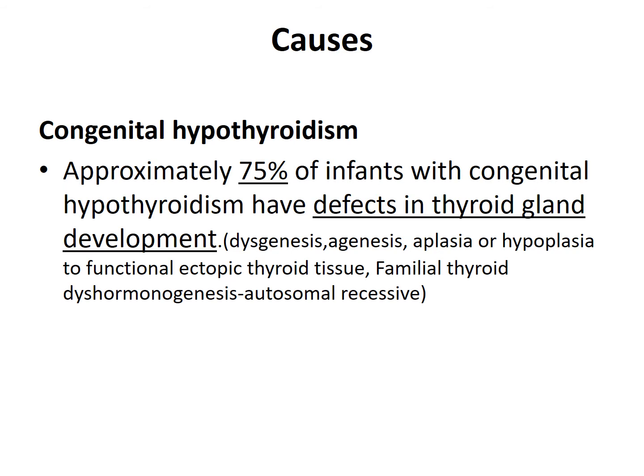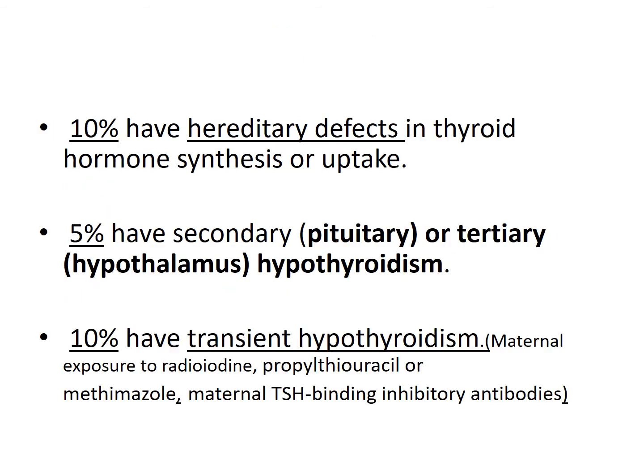Familial thyroid dyshormonogenesis are autosomal recessive disorders. 10% have hereditary defects in thyroid hormone synthesis or uptake. 5% have secondary, that is pituitary, or tertiary, that is hypothalamic, cause of hypothyroidism. 10% can have transient hypothyroidism, because of maternal exposure to radioiodine, mothers who are hyperthyroid and on treatment like propylthiouracil or methimazole, or mothers with maternal thyroid stimulating hormone binding inhibitory antibodies.